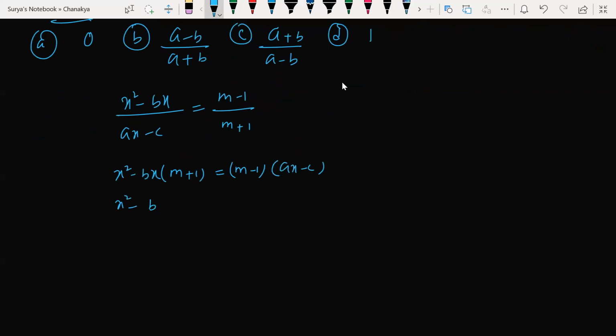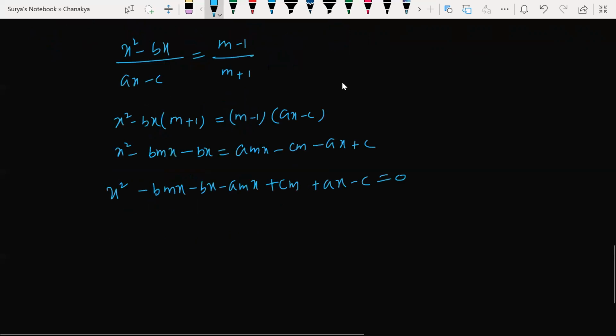x square minus bmx minus bx is equal to amx minus cm minus ax plus c. Now look at this here. What do I do now? x square as it is. Now bmx minus bx minus amx plus cm plus ax minus c is equal to 0.